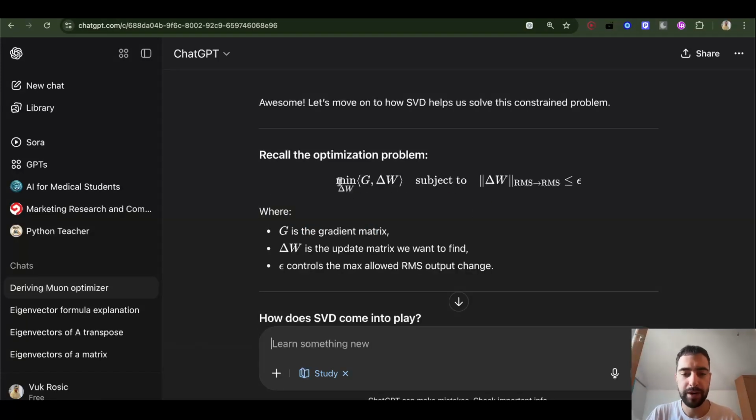We want to minimize the dot product between the gradient, which points up the loss, and the delta weight, which points down the loss, because they must be opposite. But the delta weight is subject to not changing the output too much, the RMS of the output, which is the average length of each dimension of the output vector or output matrix.